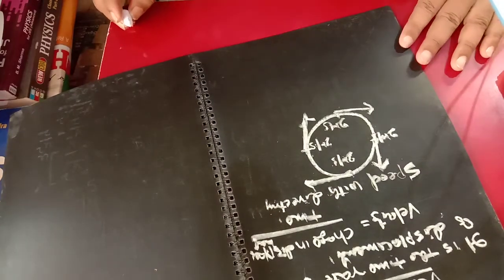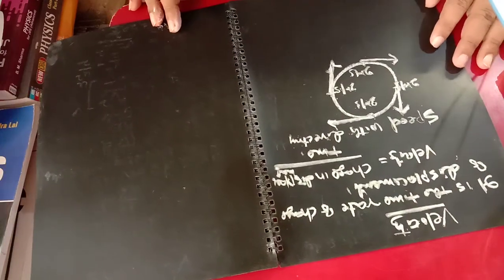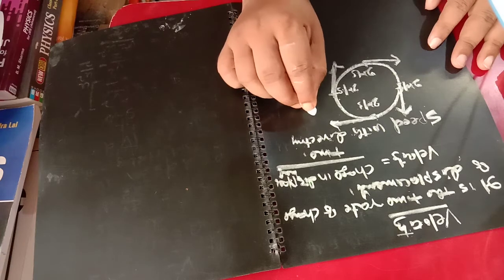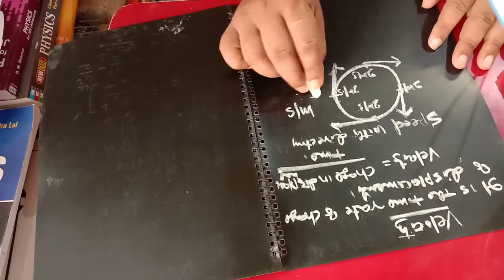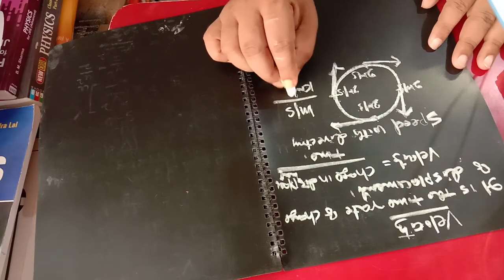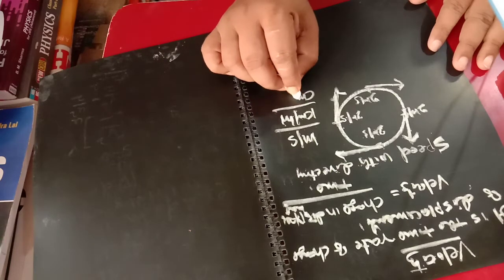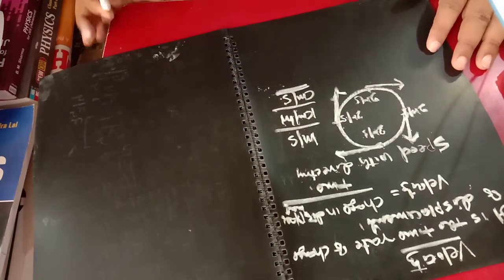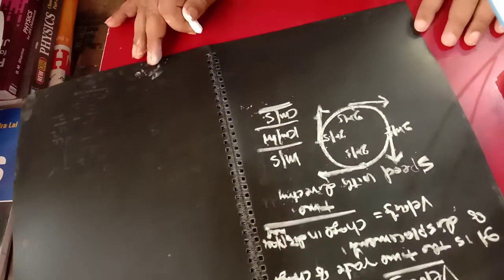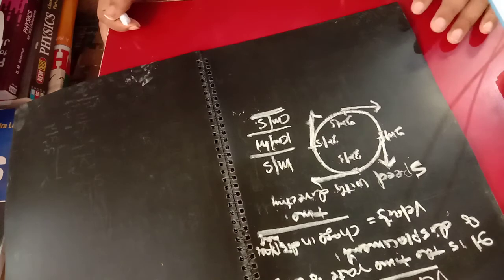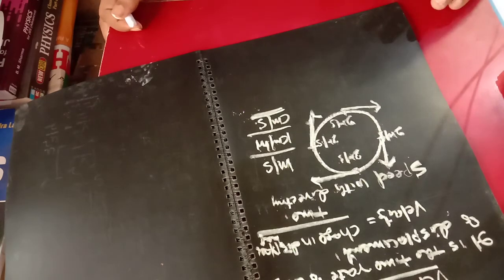So what is the unit of velocity? The SI unit is meter per second. Also, it can be expressed as kilometer per hour, centimeter per second. In this manner, we can express the unit of velocity. Clear? And in a similar way, as we have for speed, we will also find types of velocity, 4 types.